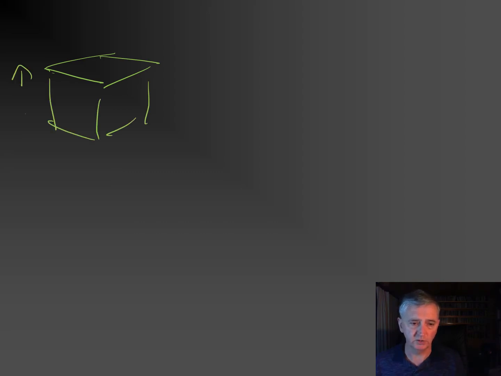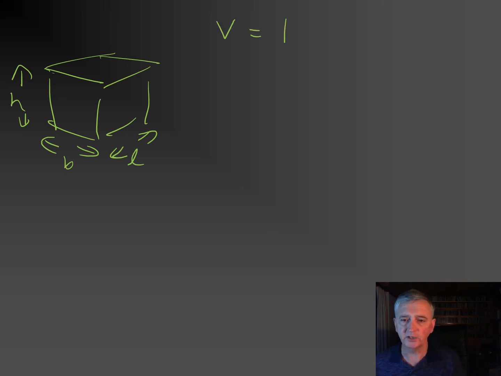From the dimensions of the block I'll be able to calculate the volume. So let's just do a sketch to show the situation. Let's call that dimension H, that one B, and that one L. So the volume is going to be H times B times L.